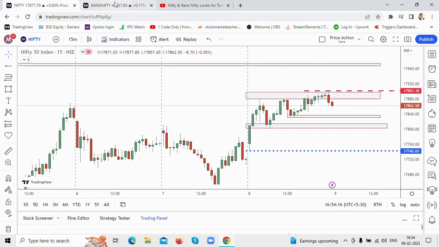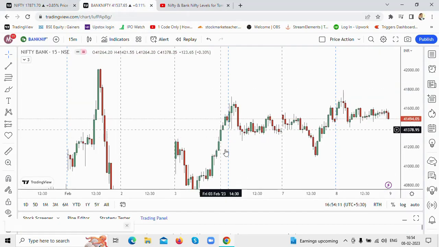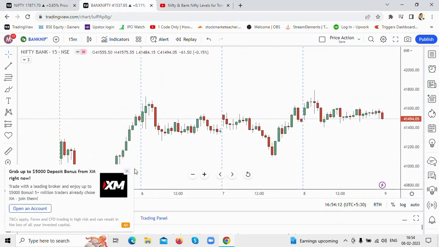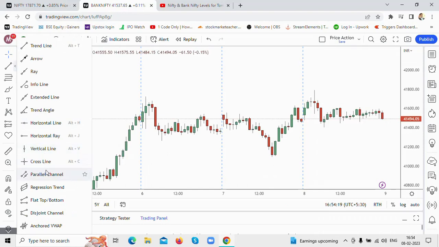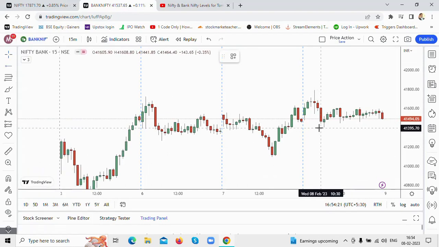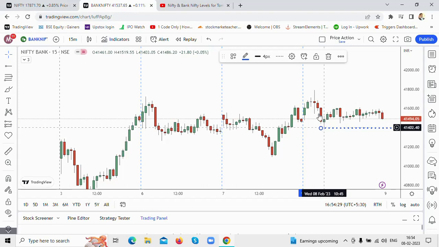Let's now go and look at Bank Nifty. Okay, let's start with marking the high and the low for Bank Nifty. So let me start with marking the low. So this is your low for Bank Nifty. What's the low? You could see that 41,400 is the low for Bank Nifty, and you see most of today's price session on Bank Nifty was range bound.